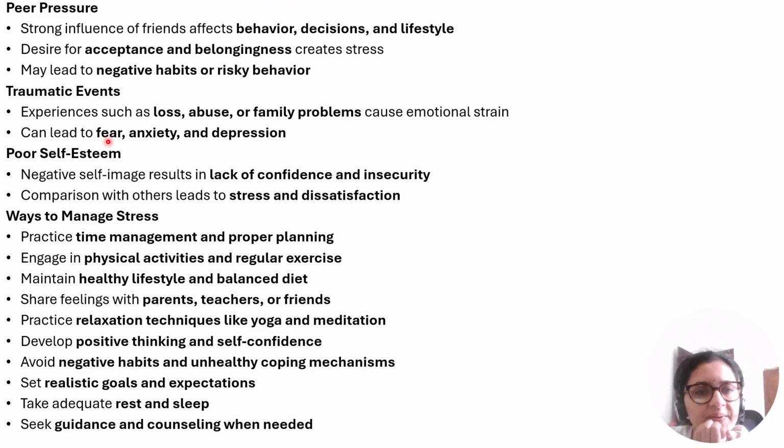Then peer pressure, that is pressure from friends, negative habits, risky behavior, acceptance in a particular peer group. Then traumatic experiences like loss of a family member or a friend, abuse, or other family problems. Poor self esteem, that means lack of self confidence. How to manage this stress: time management and proper planning is very, very important.